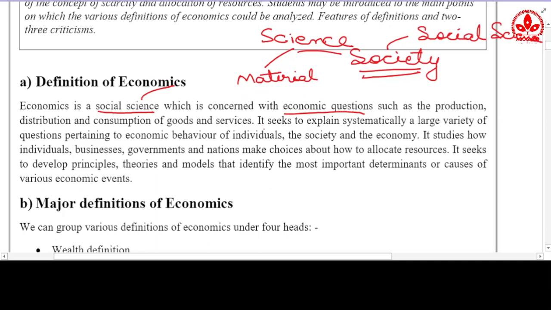After that, it seeks to explain systematically a large variety of questions pertaining to the economic behavior of individuals, the society and the economy. Apart from answering economic questions, economics also gives us an explanation about the economic behavior of individuals, society and economy.